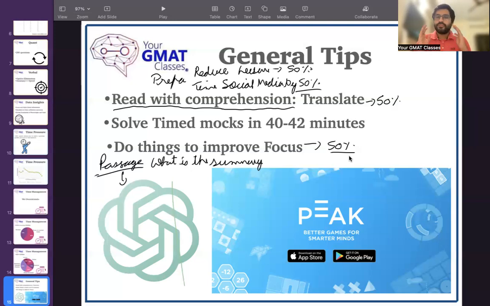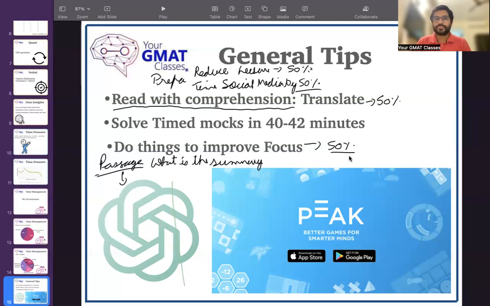Another thing is, if you think in English, like let's say you are so accustomed to speaking in English that you already think in English, that's brilliant. If you don't think in English and if your inner voice talks to you in your mother tongue, it's very important to practice translation as well. I'm telling you that if you practice translation, your accuracy will improve, speed will follow.